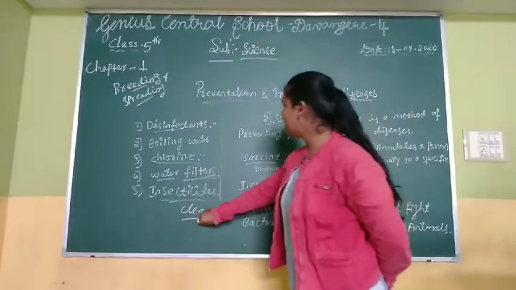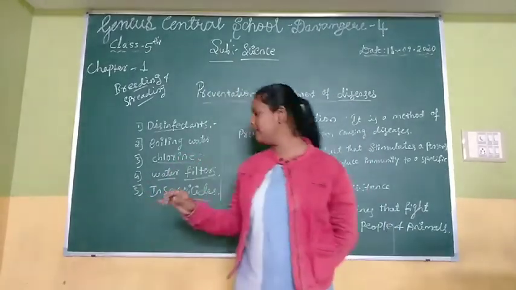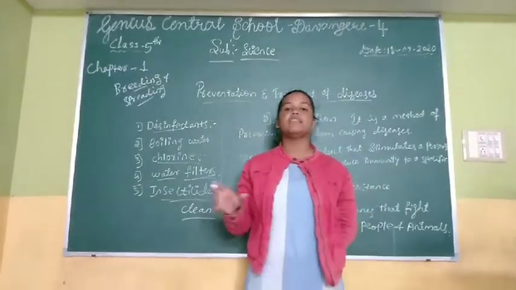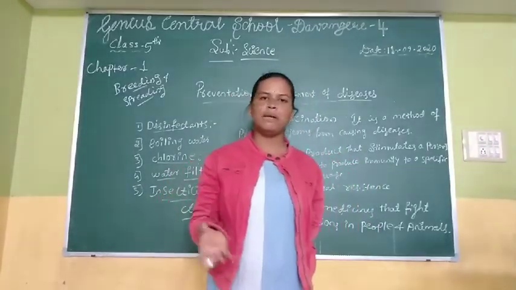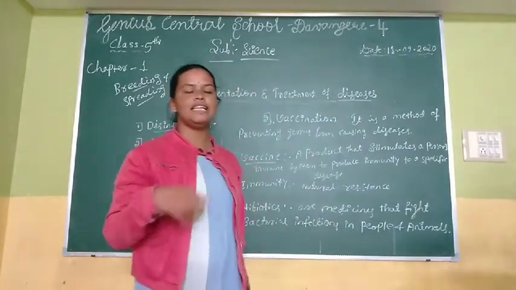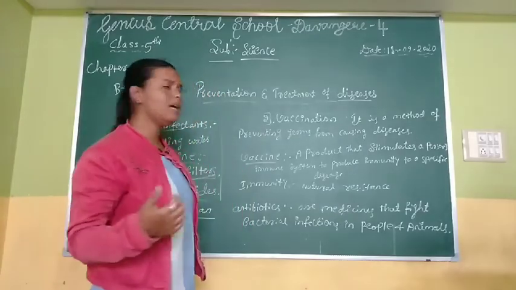The last one is very important. Prevention of disease is very important, and cleanliness is very important. That's why we have to take a daily bath, clean and cut our nails, and eat healthy food. Then you become a very healthy person.